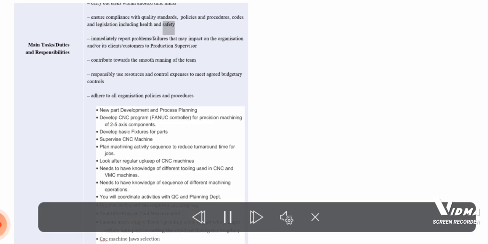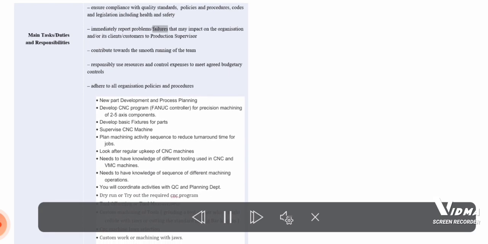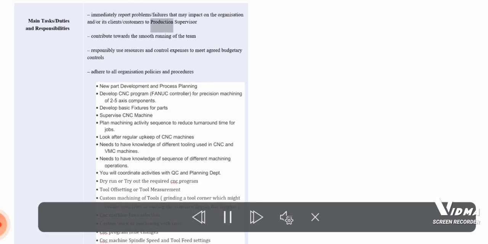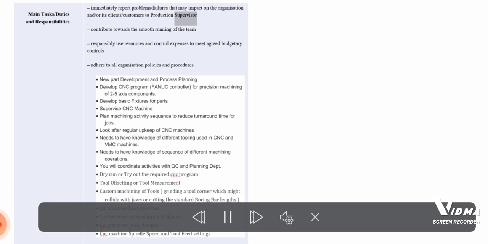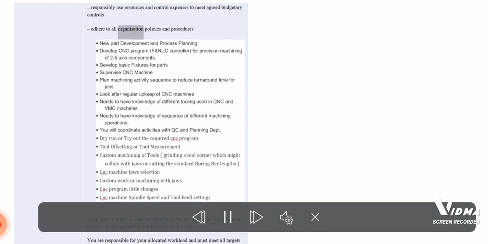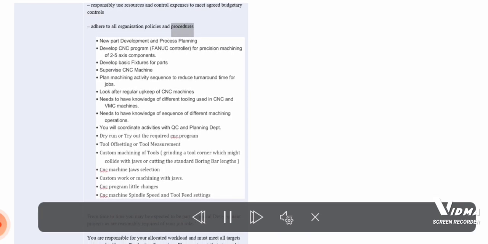Ensure compliance with quality standards, policies and procedures, codes and legislation including health and safety. Immediately report problems, failures that may impact on the organization and/or its clients' customers to Production Supervisor. Contribute towards the smooth running of the team. Responsibly use resources and control expenses to meet agreed budgetary controls. Adhere to all organization policies and procedures.